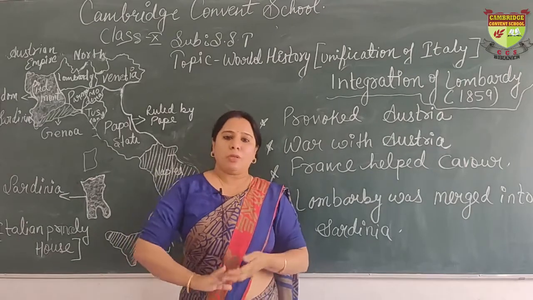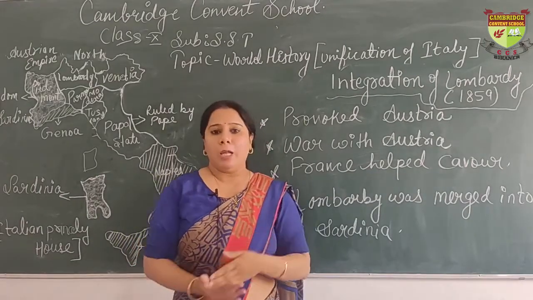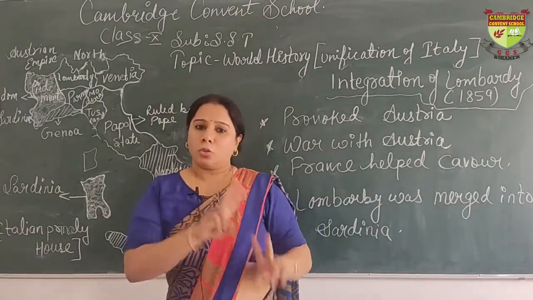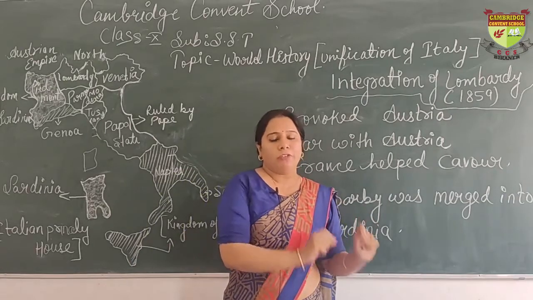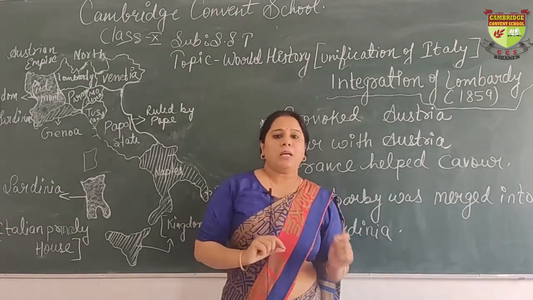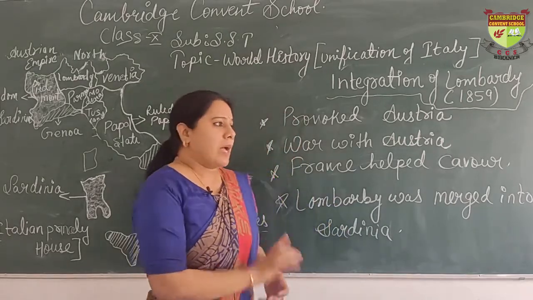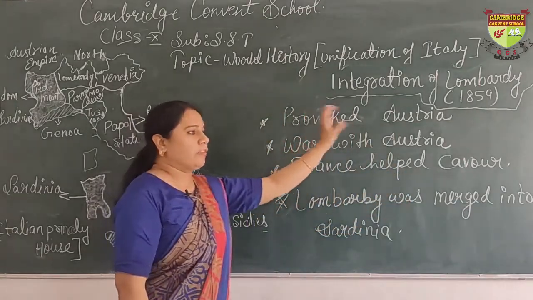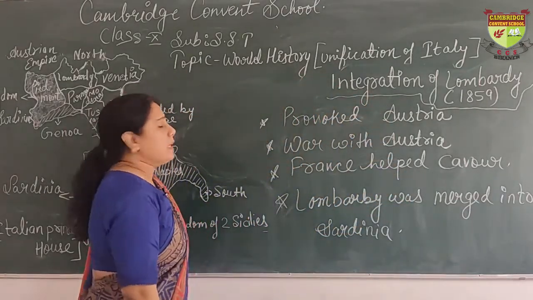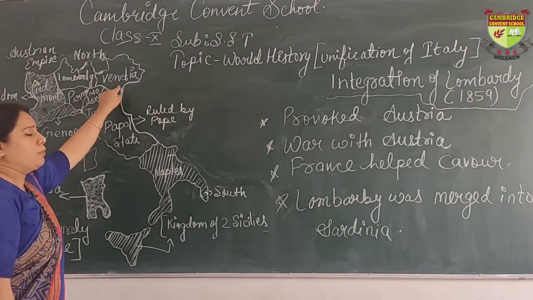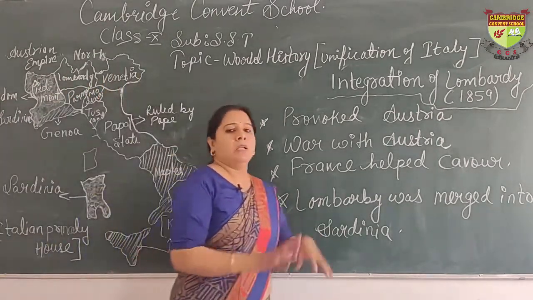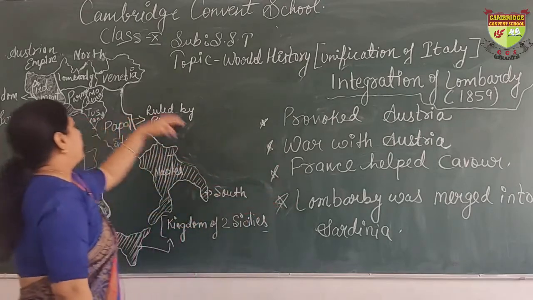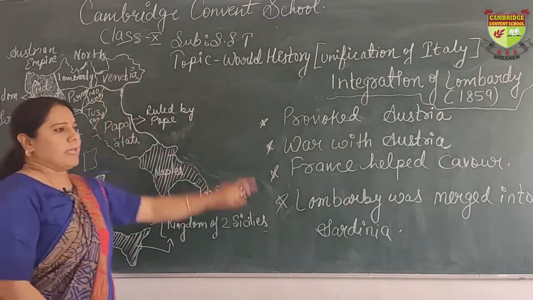What was the agreement? The agreement was that if France would help Italy in the war with Austria, then Nice and Savoy, two states, would be given to France, and there would be a matrimonial alliance between Italy and France. As a result, France came to help during the war, and Austria was defeated. Lombardy was merged into Sardinia, but Venetia was still not merged because in between, France declared a ceasefire and ended the war in favor of Italy. So before the liberation of Venetia, the war was ended.